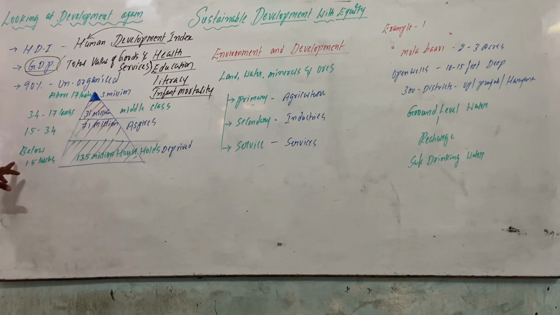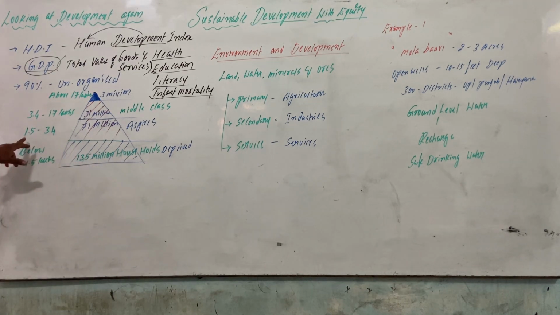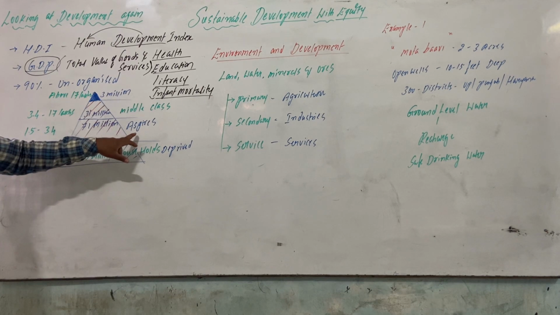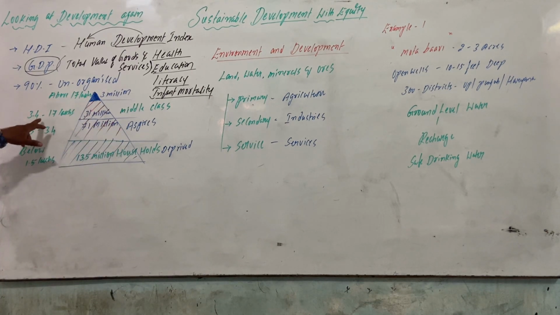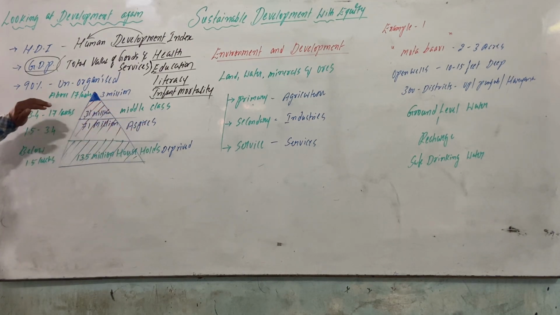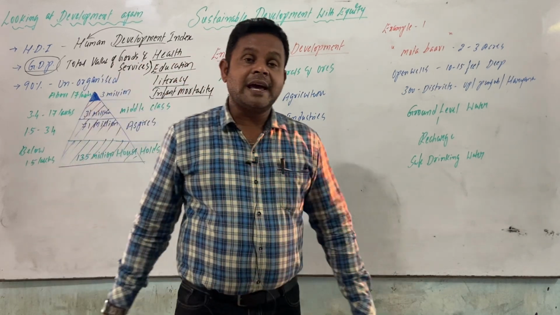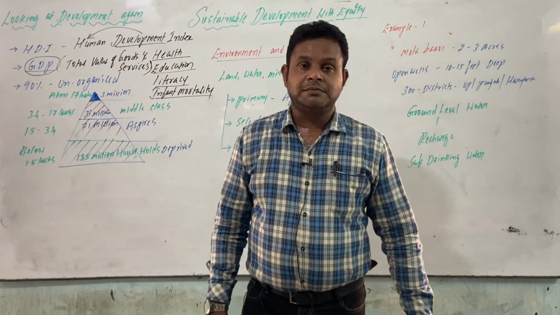If you look at this triangular graph, below 1.5 lakhs is what we call the deprived group. 1.5 to 3.4 lakhs comes under the aspires. 3.4 to 17 lakhs comes under the middle class. And above 17 lakhs comes under the rich categorization, which is only 3 million.